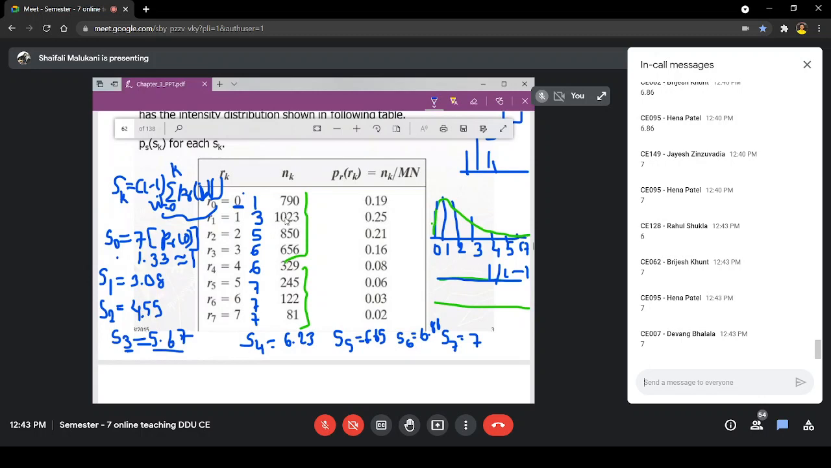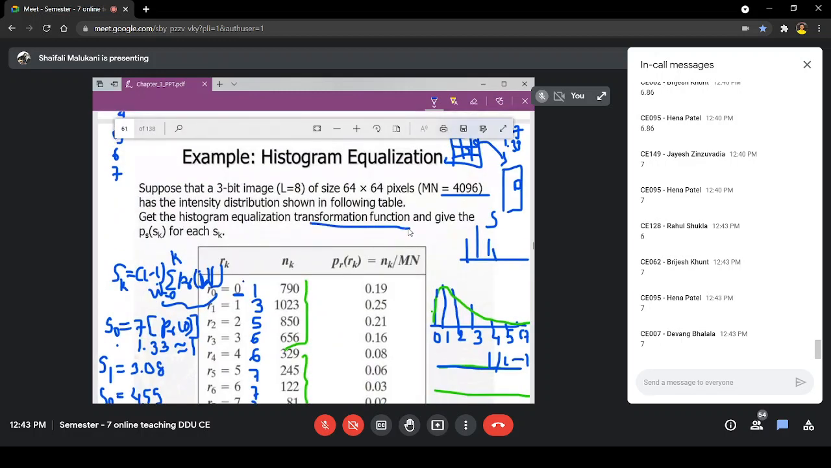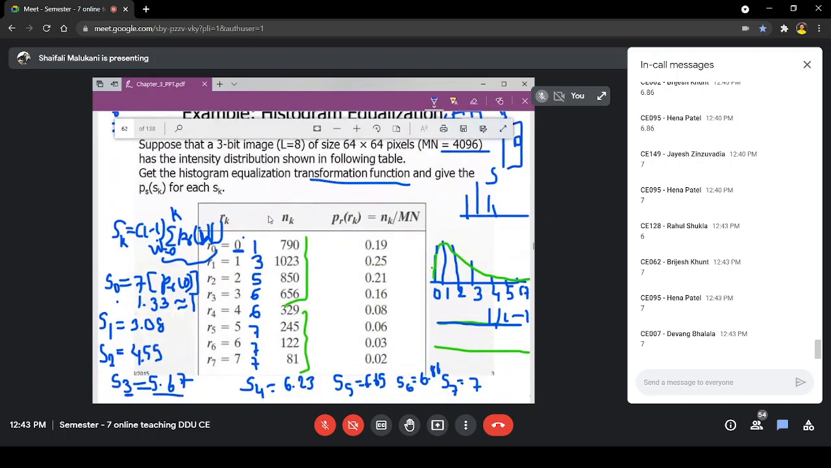Okay. So this is what our image is. Now what will happen in my input image? When these values are encountered, you should replace them with these values. So that is one question. The transformation function question is over. Now the question is, you have to find out its histogram, right?